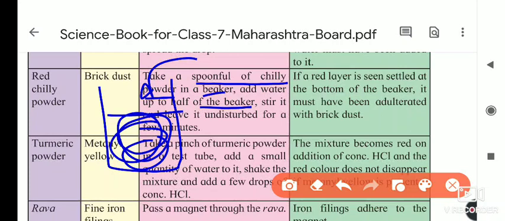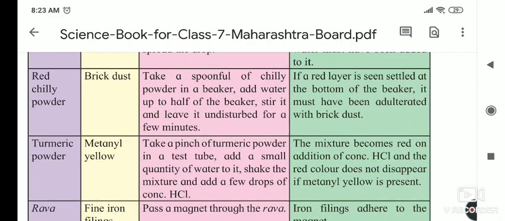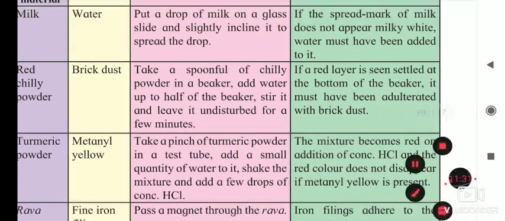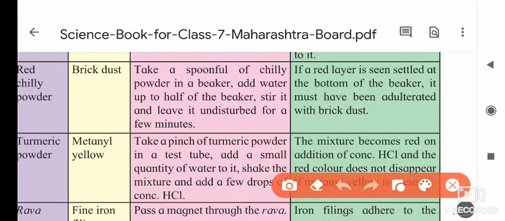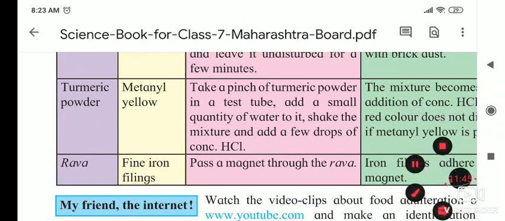Then keep it undisturbed. After some time you will notice that some substance has settled at the bottom. A red layer is seen settled at the bottom, and that is nothing but brick powder, because chili powder gets mixed into the water, it does not settle. So if a red layer is seen settled at the bottom of the beaker, it must have been adulterated with brick dust.